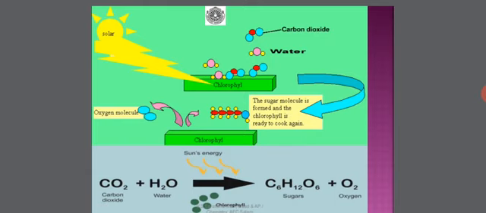This is the elaborate diagrammatic explanation of the process of photosynthesis.